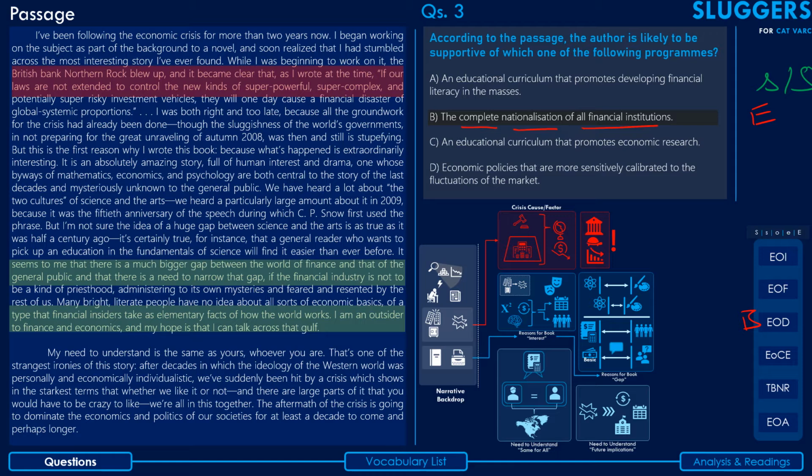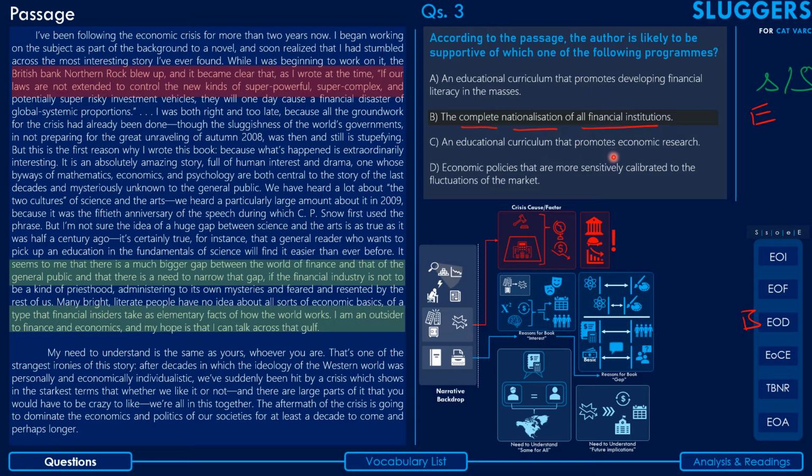Option C says an educational curriculum that promotes economic research. Now, as much as we can probably infer that the author might not oppose this, he would probably like economic discussions or the study of economics to be part of the educational curriculum so that the masses would not turn out the way they are these days.